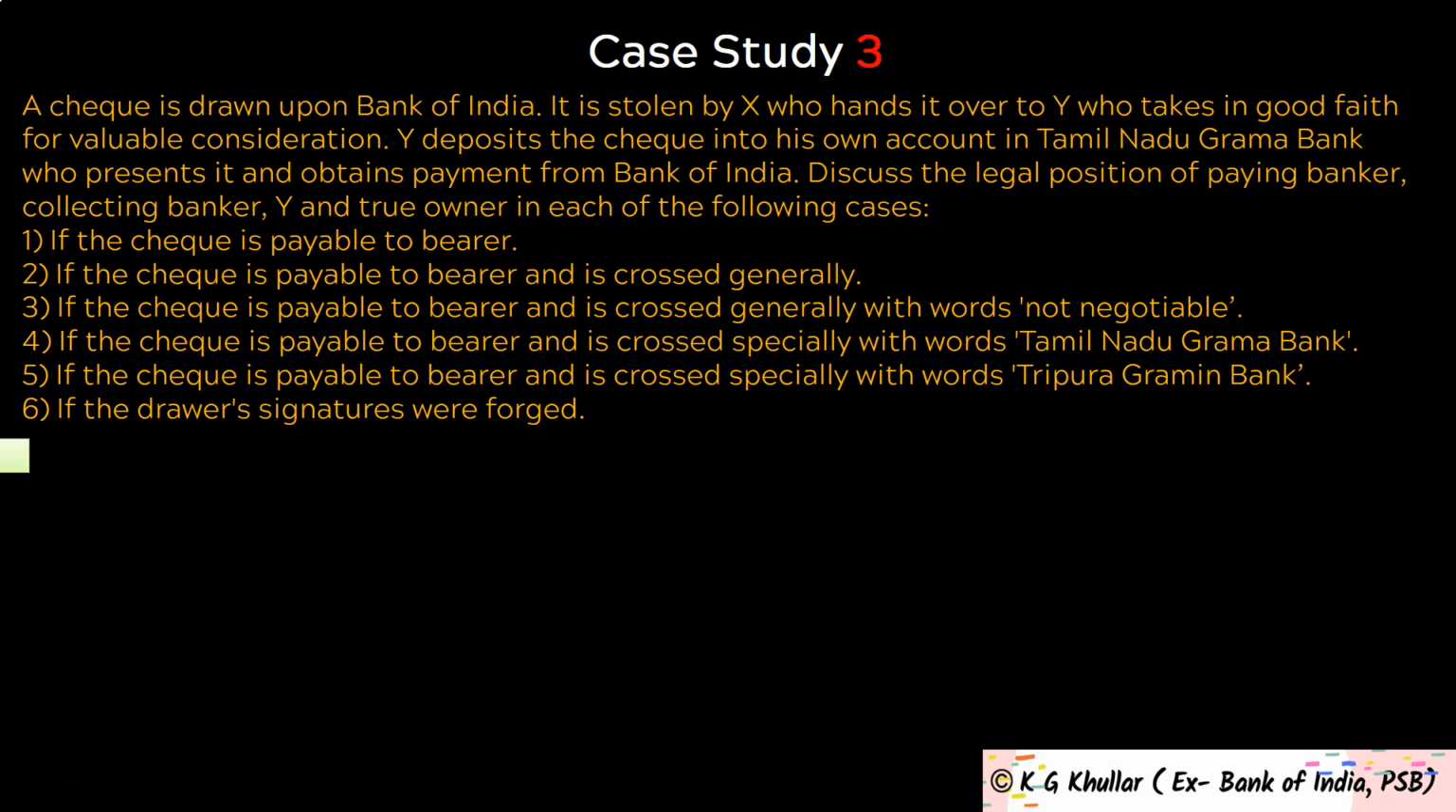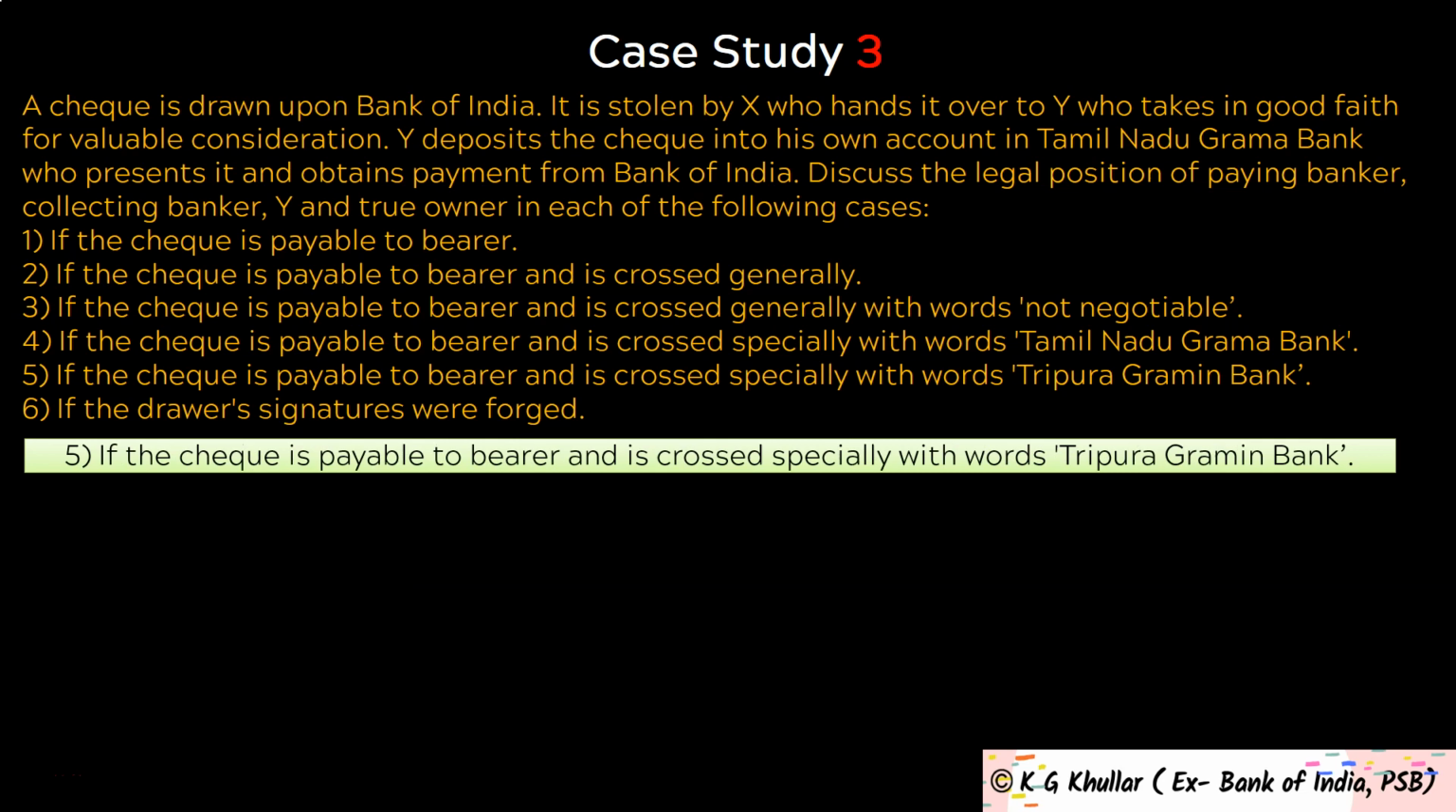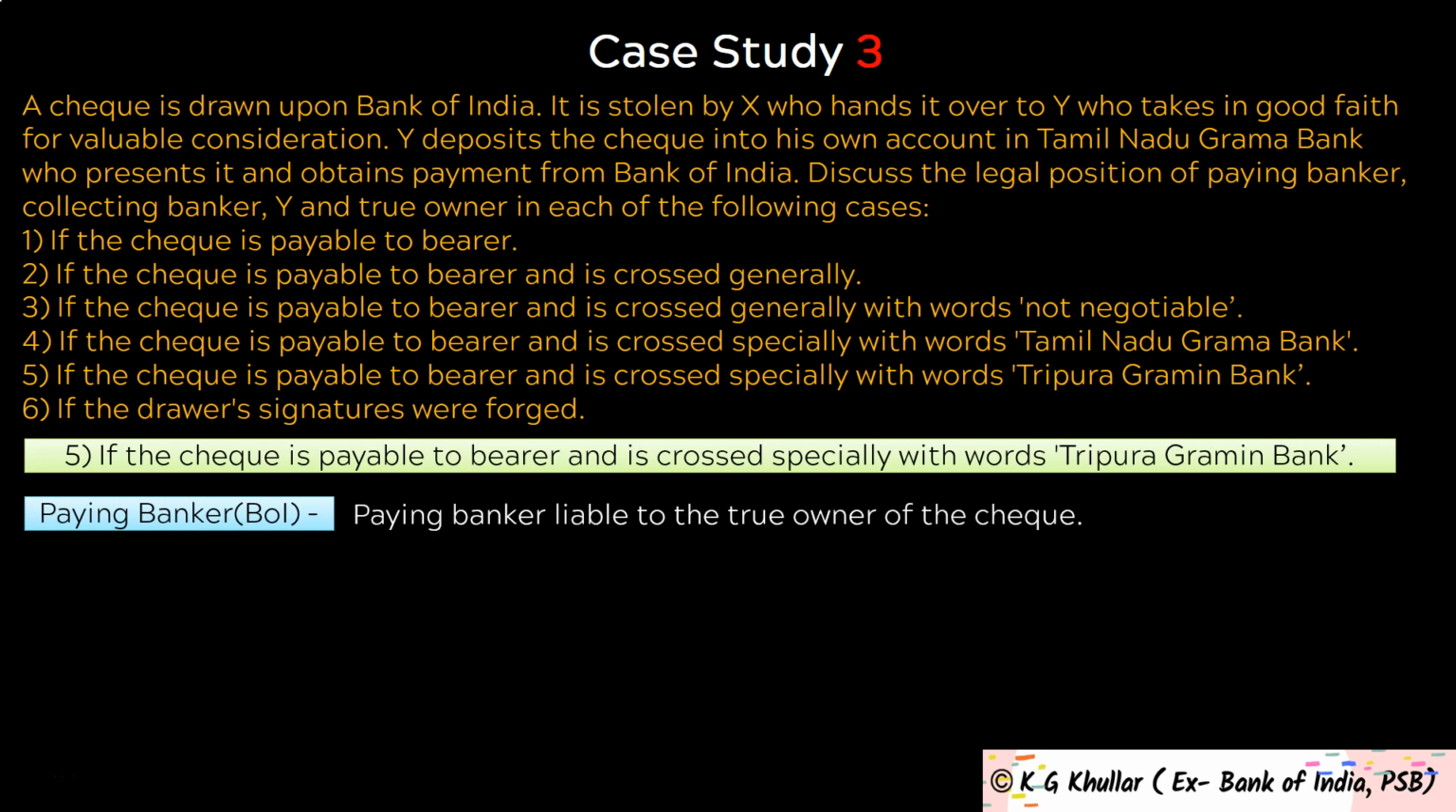Then fifth case is if the check is payable to bearer and is crossed specially with the words Tripura Grama Bank. Friends, this is a very good case. Here please note the crossing says Tripura Gramin Bank. So this makes the paying banker liable to the true owner of the check. Now can you answer why? Yes friends, Bank of India was supposed to pay the check to Tripura Gramin Bank, but instead it paid to Tamil Nadu Grama Bank. So paying banker is liable here.